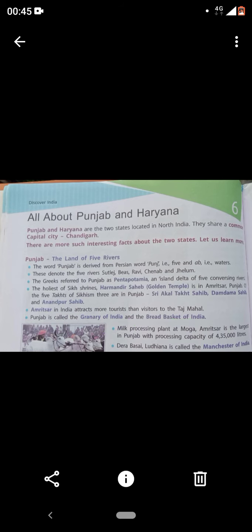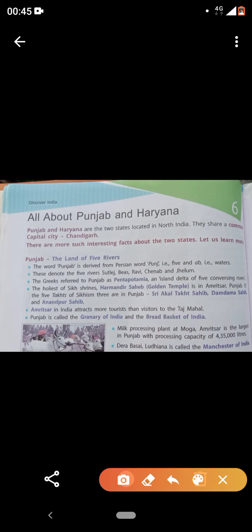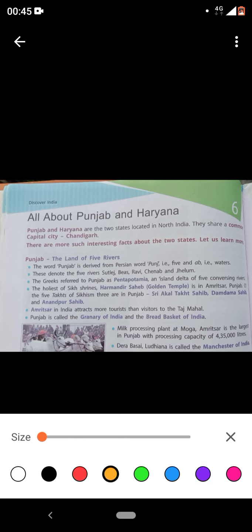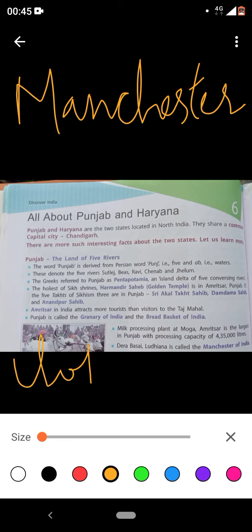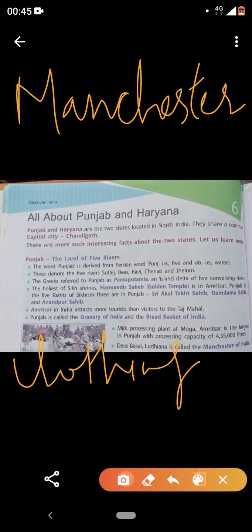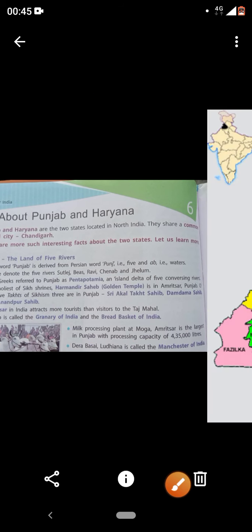Next important point, that is Dera Basi. Now we'll understand this. Dera Basi in Ludhiana is called Manchester. What is Manchester? In higher classes, in class 9th, you will study about the French Revolution. There you study about this particular city called Manchester, and this city is known for clothing, the first industrial place. So clothing, the best fiber we get is from Ludhiana, which is Dera Basi. Clear with this? Any doubt anyone is having till now?